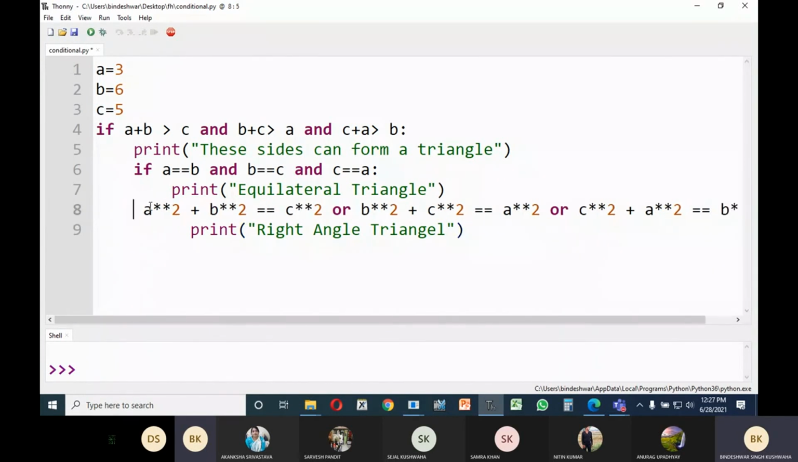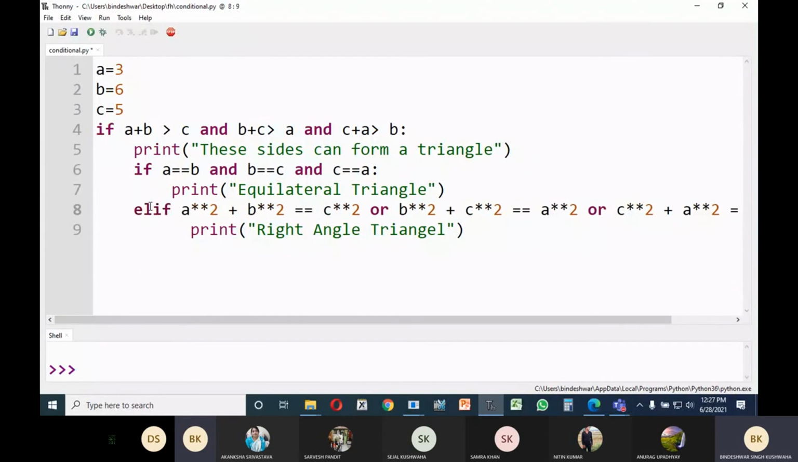You can also write elif. Okay, these are related as I have said. Thereafter here see that the condition is that A plus B is greater than C, B plus C is greater than A, and C plus A is greater than B. So this will form a triangle. If it does not happen, means these conditions are not satisfied.